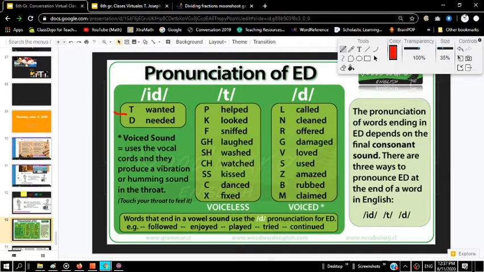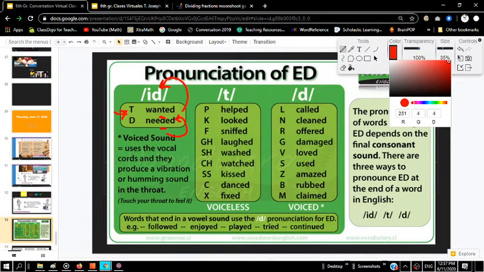The word wanted has a T at the end, right? You see that T right there. So we would pronounce it wanted, id, needed. We don't pronounce it need it or needed. No, it's needed, right? That next column, we have the T sound at the end.